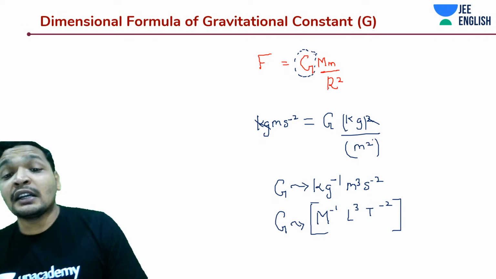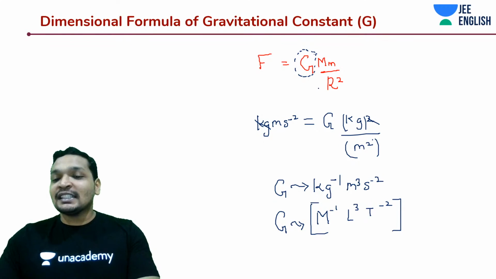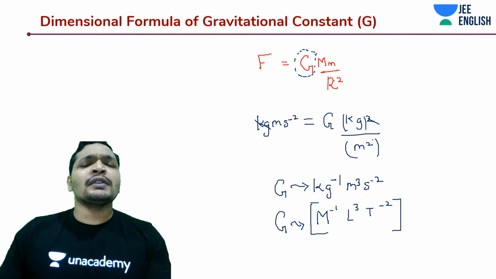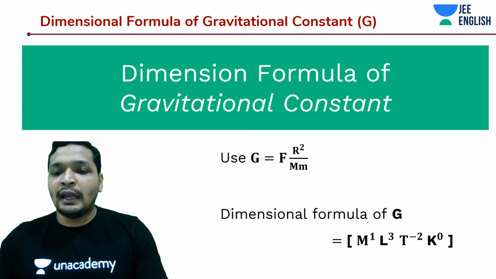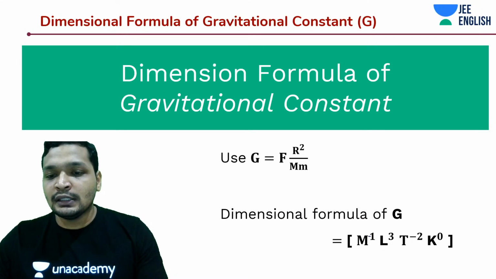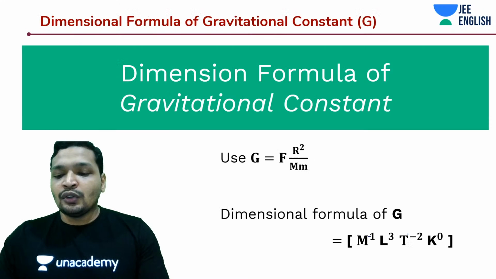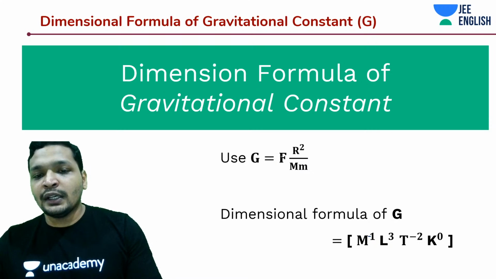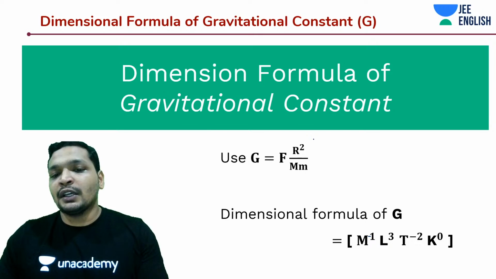No, Venkatramana, constants actually do have dimensions. Let's see if there are any constants that do not have dimensions. Once we get into the lecture, let's not break the suspense. And yes, it should be M to the power -1, guys, so correct this. All you need to do is remember F is equal to G M by R square. You know the SI units of force, and from there you can derive it.